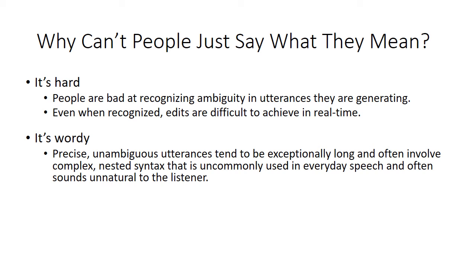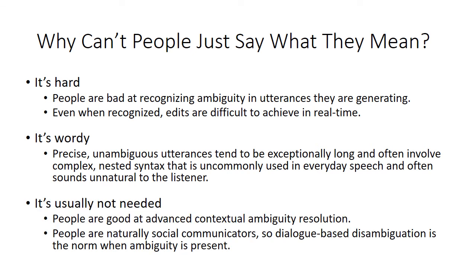Second, it's wordy. Precise, unambiguous utterances tend to be exceptionally long and often involve complex nested syntax that is uncommonly used in everyday speech and often sounds unnatural to the listener. Enough said. Third, people are inherently good at the sorts of advanced contextual ambiguity resolution I described earlier. In addition, people are naturally social communicators. So using dialogue to resolve ambiguity is an integral part of how we live, and we get an awful lot of practice at it. As a result, there's very little incentive to become good at constructing unambiguous utterances.